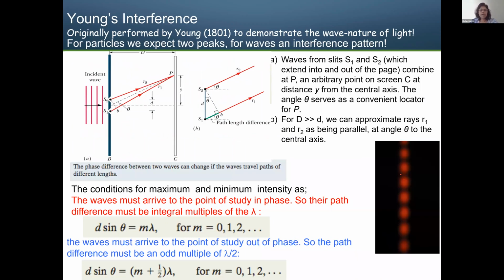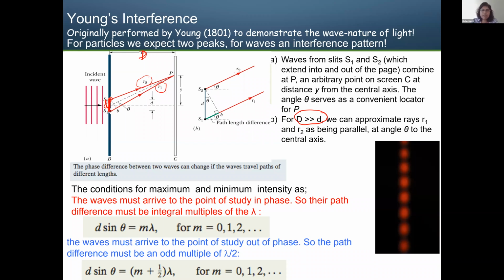Now, I discussed constructive and destructive interference, but this is more detail about that. If I have two slits, S1 and S2, and I send the light, we'll say this is a distance D. If this D distance is much greater than the slit separation, which means the distance between these two, then you can say this R1 and R2 are parallel to each other.